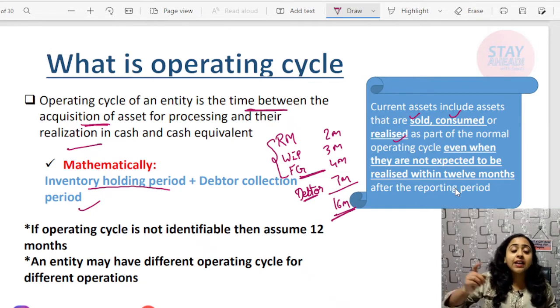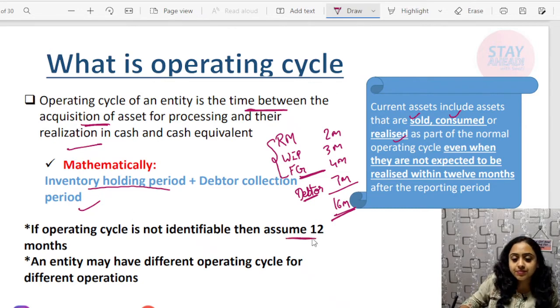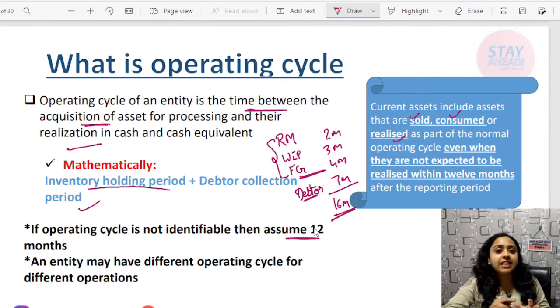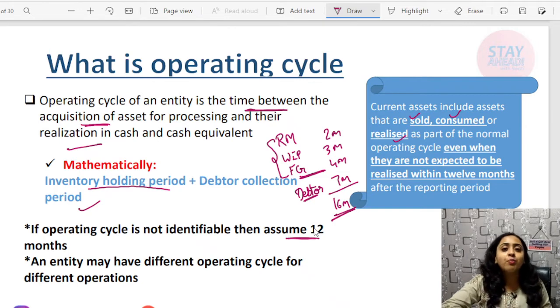If operating cycle is given, you will calculate it. If it is not given, it will be assumed to be 12 months. Operating cycle differs from entity to entity, operation to operation. As I told you, wood takes, for example, 12 months, whereas an aeroplane takes 3 years. So there is an operating cycle difference.